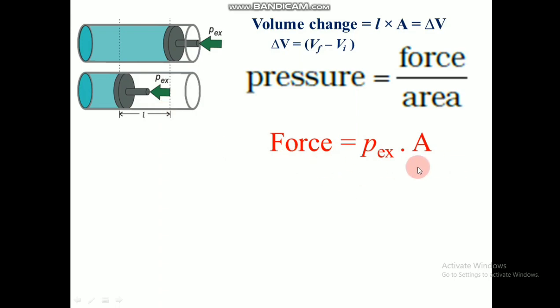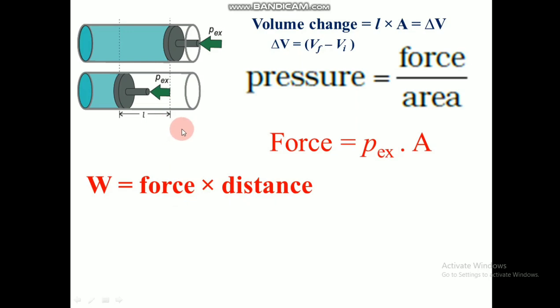This equation we are substituting in the equation of work. So work is equal to force into distance, and force we got. Distance is the length travelled by the piston. So hence we can substitute this L for the distance. So hence the equation will become P external into A, which is the equation for force, into L, which is the distance. So this equation we are altering by substituting the value of A into L from this equation to be delta V.